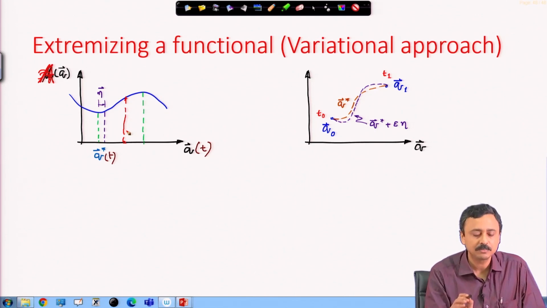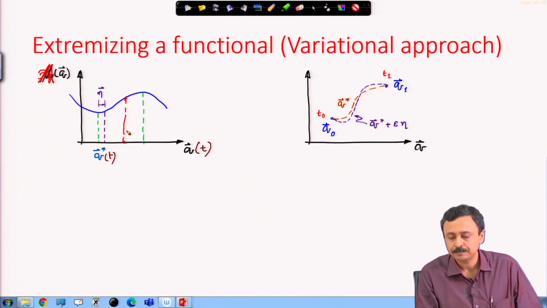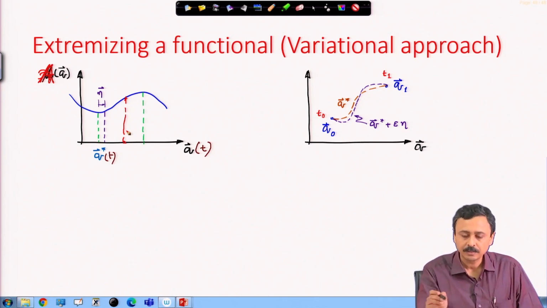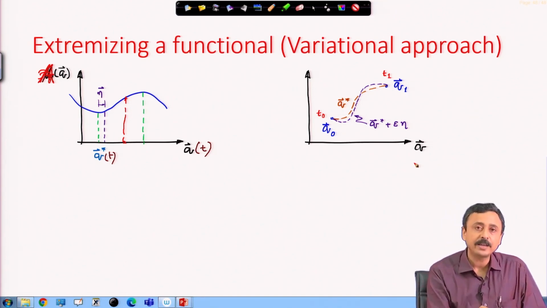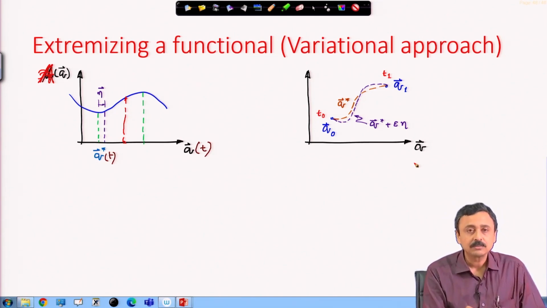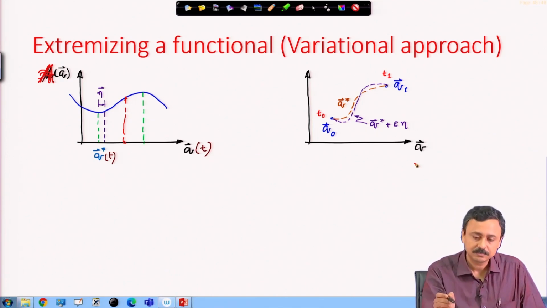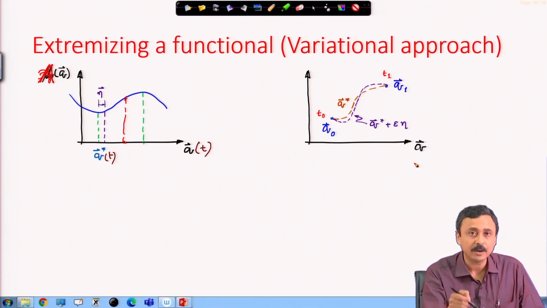This is just a visualization; it has no consequence as such. On the right, I have shown the configuration space in which the dynamical system is evolving, and on the left I have the action versus the choice of path, and each point represents a path as a function of time over the whole travel.